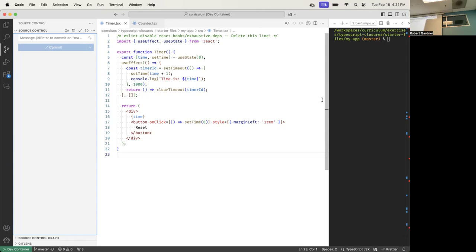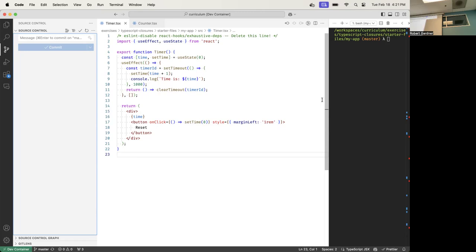How about time? Here's a variable, time. Inside or outside? It's inside, because it's declared here inside of this function. This function goes from here to here. Time is declared inside, so it does not go in the backpack.